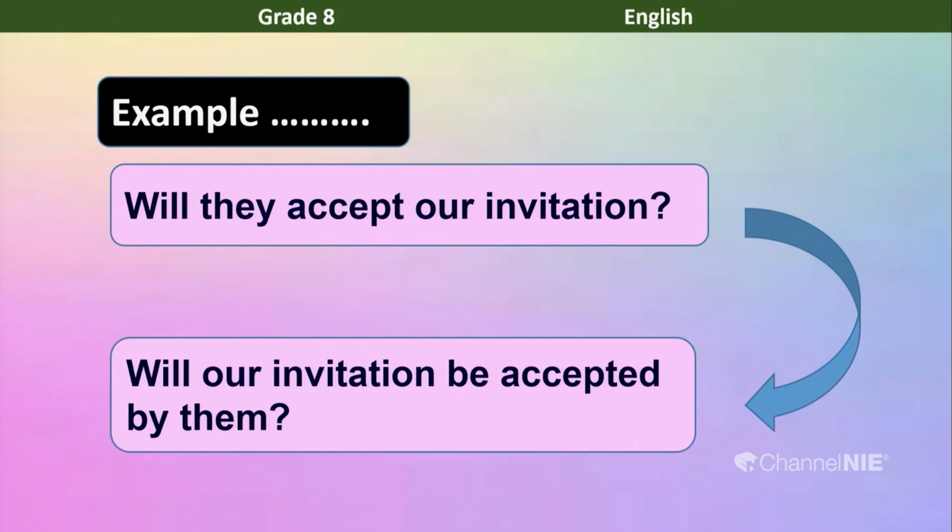For example, will they accept our invitation? The question will be: will our invitation be accepted by them? Yes. Here also you can see how the words have changed to form the passive question.